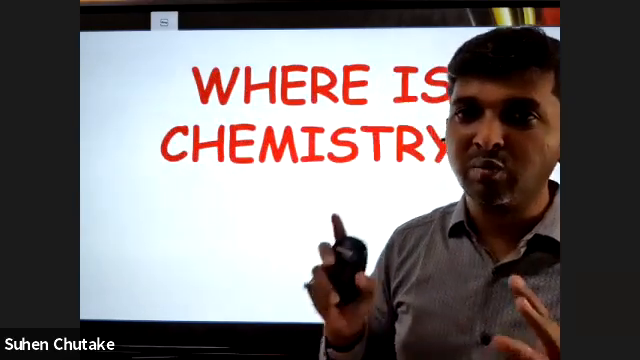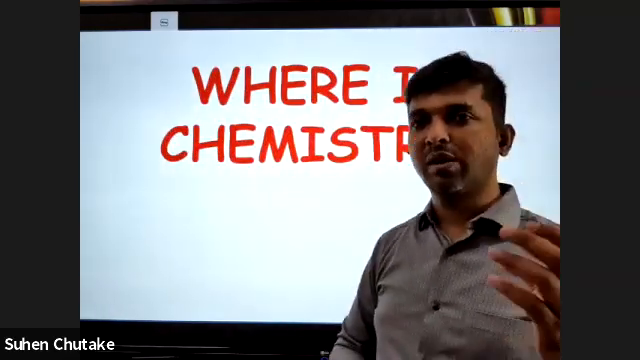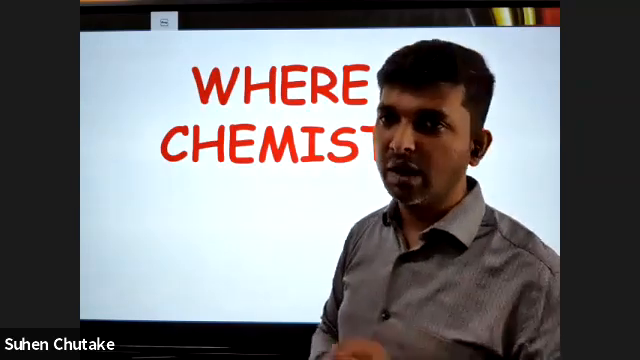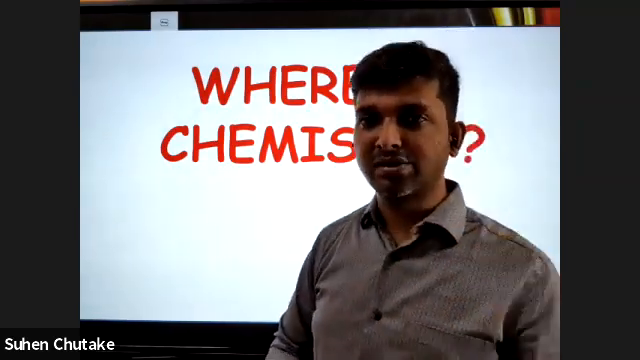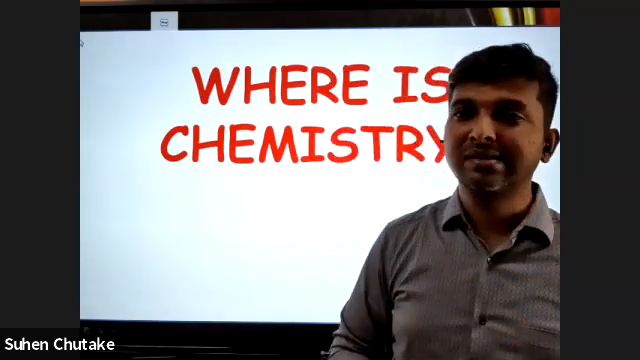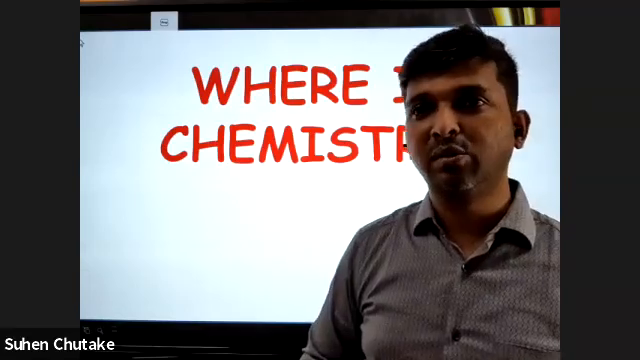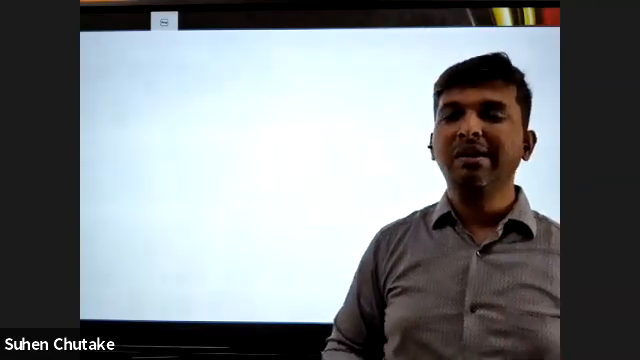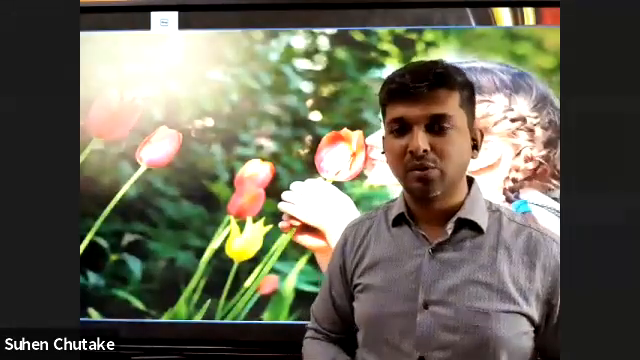So now we have understood what is chemistry. If anybody asks you what is chemistry, you can immediately answer: it is the study of composition, properties, structure, and transformation of matter from one form to the other is called chemistry. So what is chemistry? So now it is understood. Now where is chemistry?